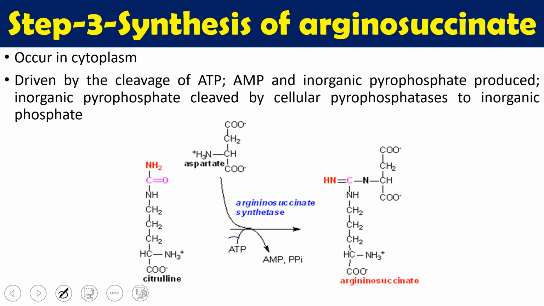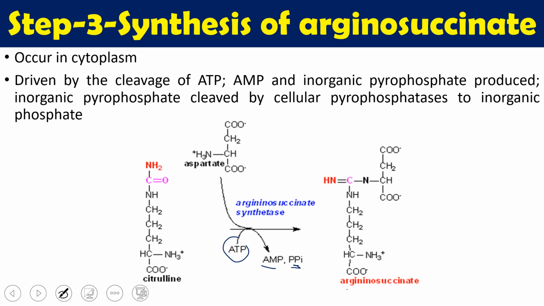But here ATP is converted into AMP and pyrophosphate, which is equivalent to 2 ATP utilizations. So citrulline combines with aspartate and gives us a conjugated form, arginosuccinate. Arginosuccinate synthase catalyzes this condensation reaction, which condenses citrulline and aspartate to produce arginosuccinate.